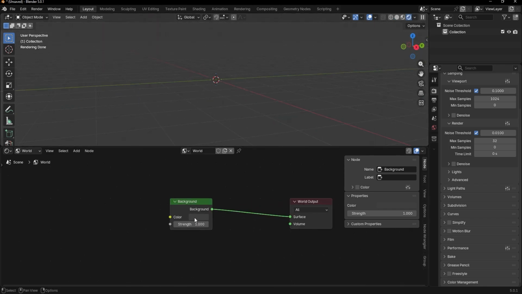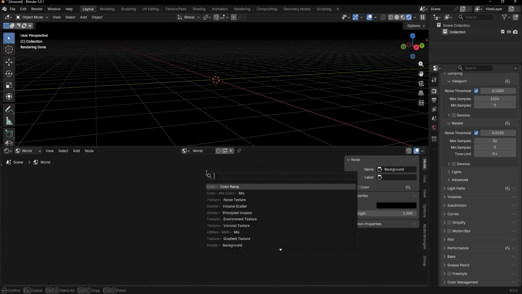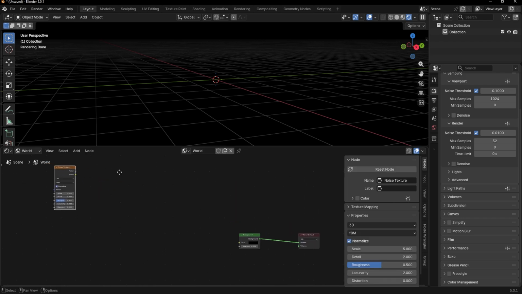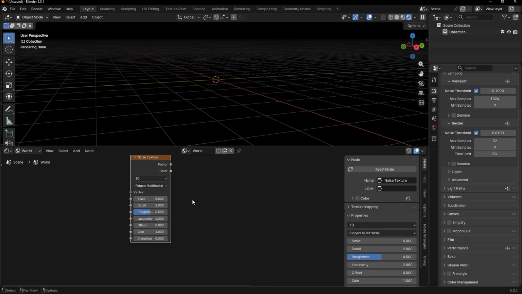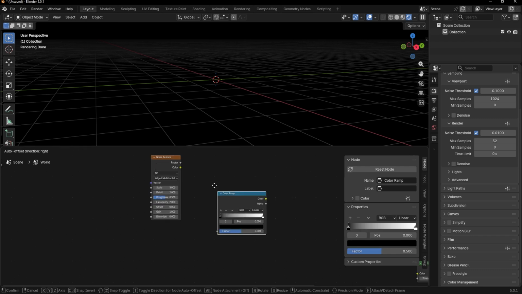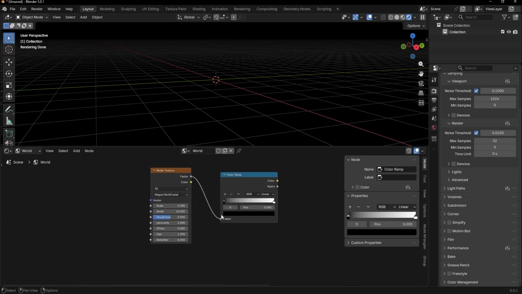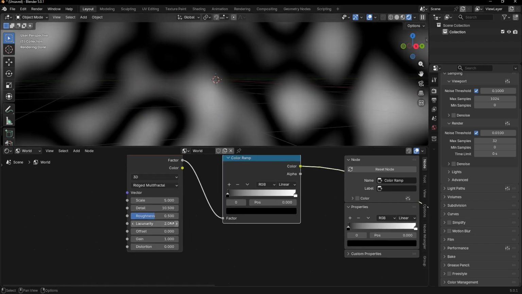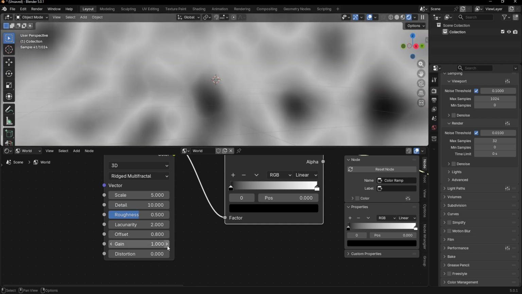I change background color to black, add a new noise texture. I want to use a few nodes to create a nebula-like effect. So set this to rigid multifractal. Add a color ramp, connect factor to factor. Increase the detail, Ctrl Shift left click. So I set offset to 0.8 and gain to 4.2.